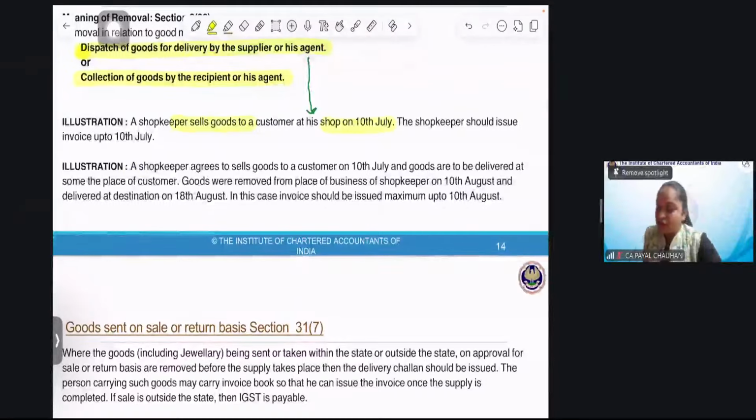Then the next question. A shopkeeper agreed to sell goods to a customer on 10th July and goods to be delivered at some place of the customer. Goods were removed from the place of business of shopkeeper on 10th August. Now it is self-explanatory. The goods were removed from my premises on 10th of August. Then the invoice need to be issued either on 10th or before 10th August. Perfect.